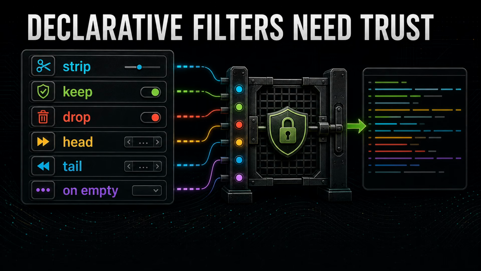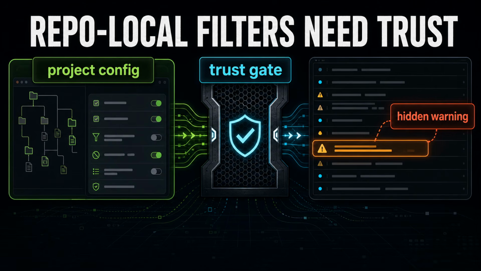Right. If a repo can define how command output is shown to the agent, the repo can hide things. Yeah. I can hear a platform lead saying, hold on, I do not want a repo local filter hiding a production warning from the agent. Right. That is where the trust gate stops being configuration trivia. Project local filters are powerful because they travel with the repo, so the trust decision has to travel with them too. Right. Otherwise, a helpful filter becomes an invisible policy layer.